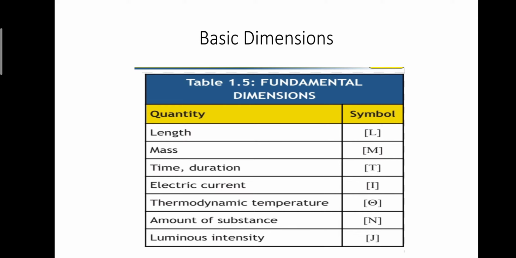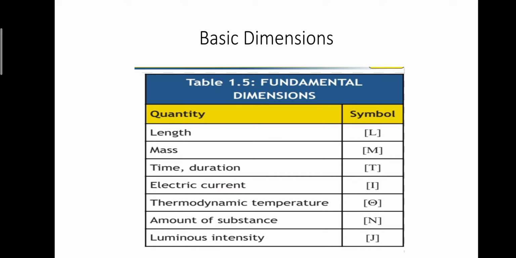And then comes mass. For mass we have M. Then time and duration, we have T for that. Then the electric current, we have I for that. Thermodynamic temperature, we have a specific symbol known as theta. Then the amount of substance, that is N. And then the luminous intensity, that is J. So these are the seven physical quantities and their dimensions as well, right?